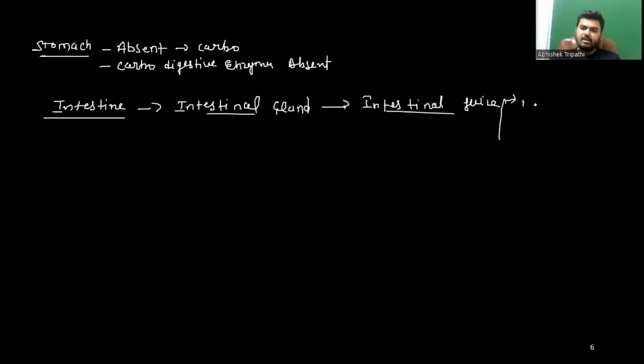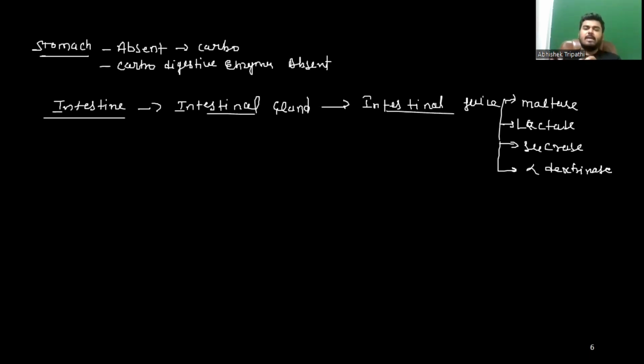It contains maltase, lactase, sucrase, and alpha dextrinase. So all these enzymes are secreted from where, guys?